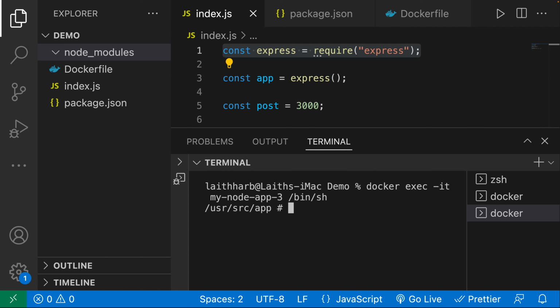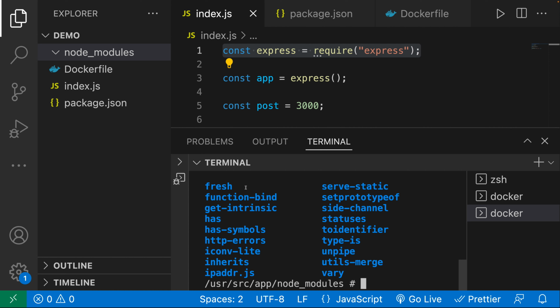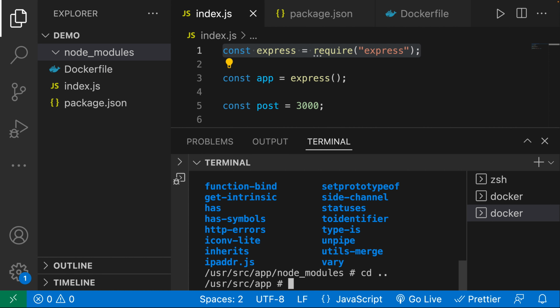So let's go ahead and exec into it. Now we are actually inside of the container. If I do ls, you can see I have a Dockerfile, I have my index.js, and I have my package.json. So I'm going to go to my node_modules, and if I do an ls, you can see I still have all of the content because of that anonymous volume.